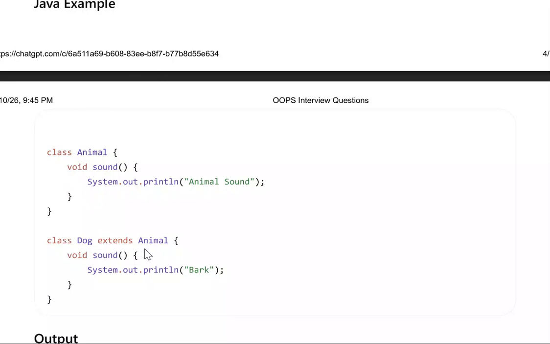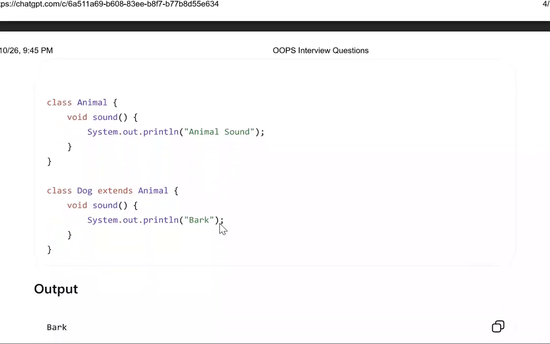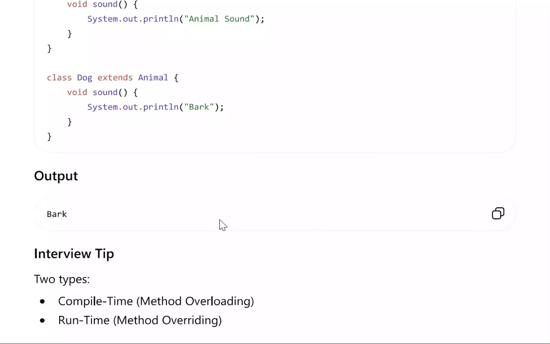Class Dog extends Animal, void sound, and printing bark. Both have a sound function, but the Dog one prints bark while the parent one prints animal sound. If we create a Dog object and call the sound function, it will call the sound function of the same class.